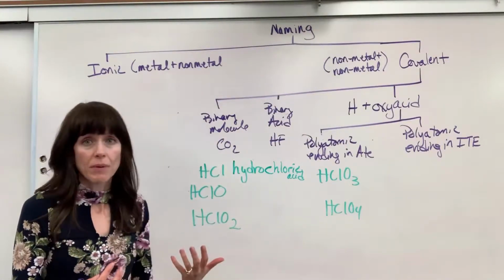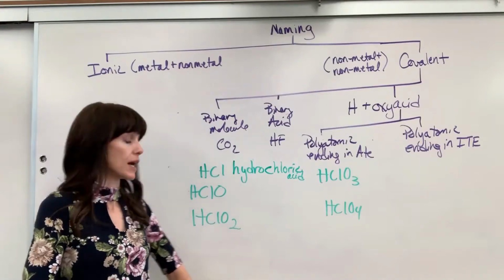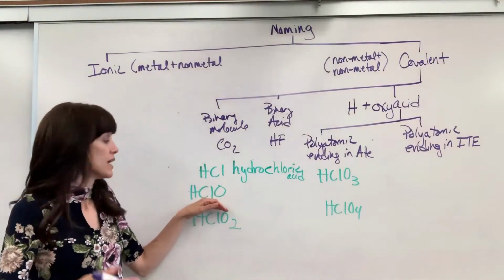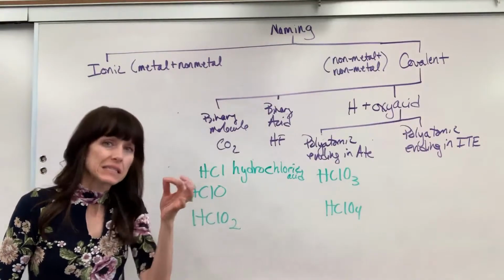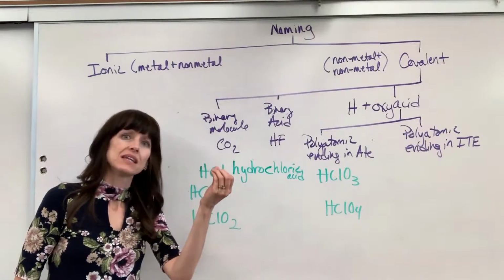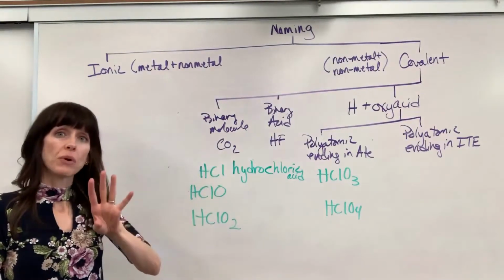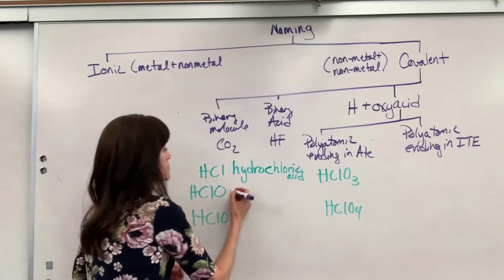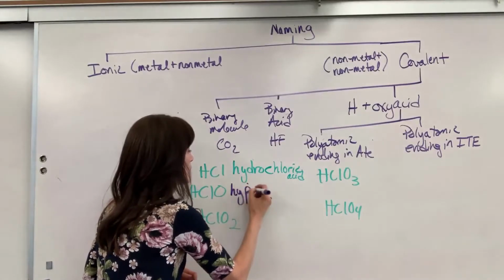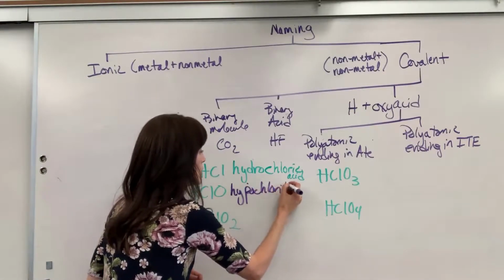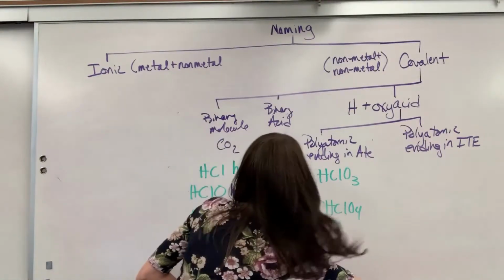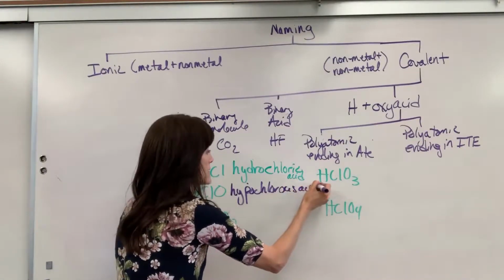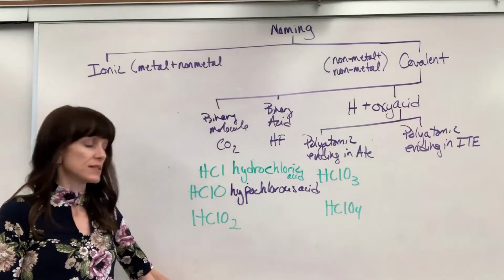Now, the rest of these, I see hydrogen with a polyatomic. So I'm pulling out my polyatomic reference and I'm looking everything up. ClO, just what we had done, is hypochlorite. I see the IT at the end, so I know I change ite to us. Takes 2 of us to fight. Us and ite. So this is going to be hypochlorous acid.